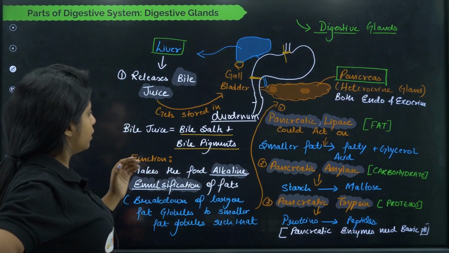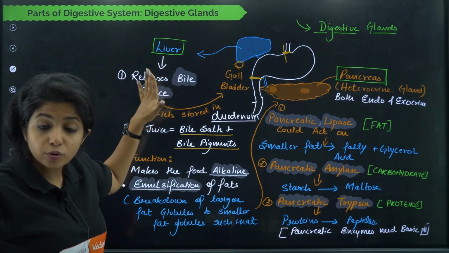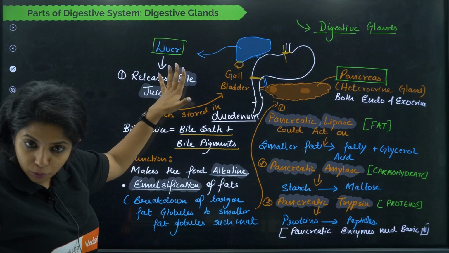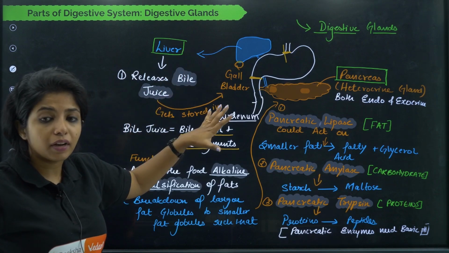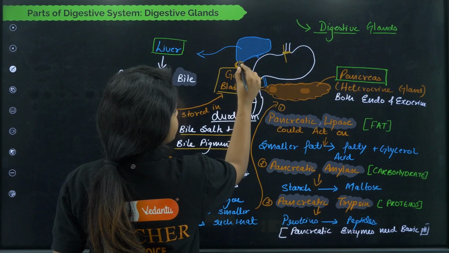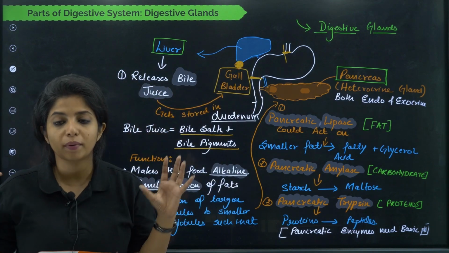Now over here, the bile juice which I am talking about is actually produced by the liver, but you have to remember that it is stored somewhere else, and that somewhere else is the gallbladder. The gallbladder is a small guy that is residing near the liver. This is where all your bile juice is stored, my dear children.